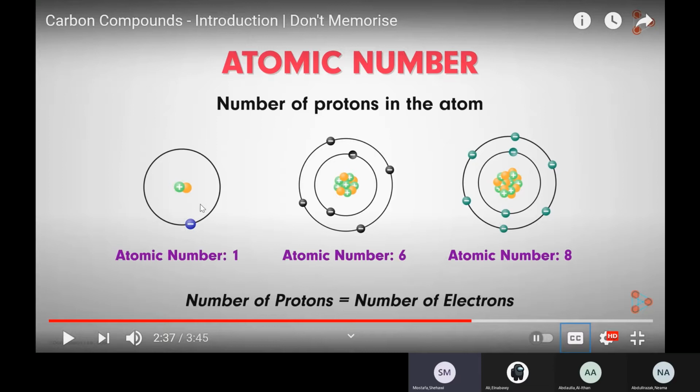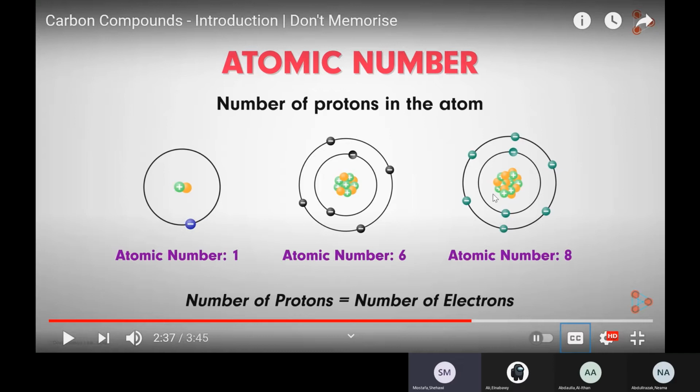For example, in hydrogen we have 1 valence electron. In the case of carbon we have 4. I'm not going to count the two in the first energy level. I only count the electrons in the outermost energy level: 1, 2, 3, 4. So we have 4 valence electrons for carbon. For this one, with atomic number 8, we have 6 electrons in the outermost energy level. 2 in the first one, we didn't count them. We count here 1, 2, 3, 4, 5, 6. So this is oxygen actually.